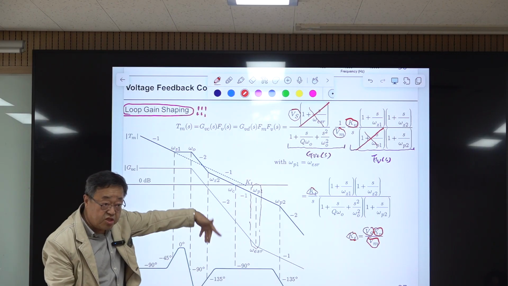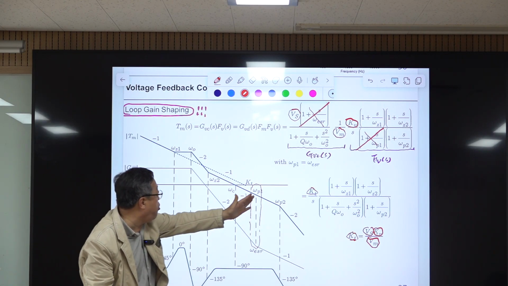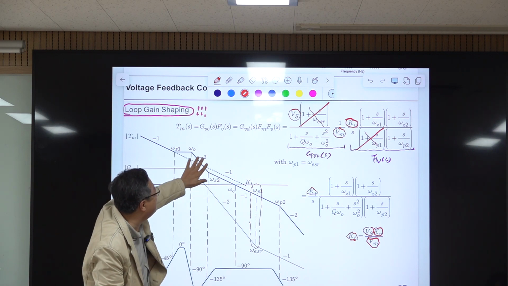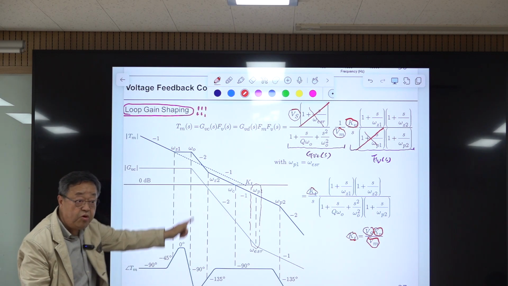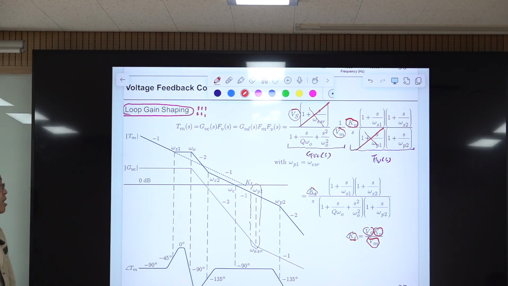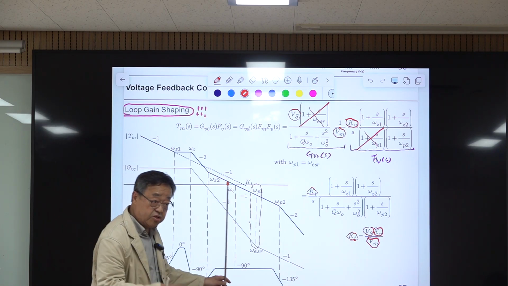That is easier to memorize. One is coming from the pole, the other is coming from this -2 slope. Somehow it's related to the position of the 0. All right, so with this we have very good phase margin, very stable.